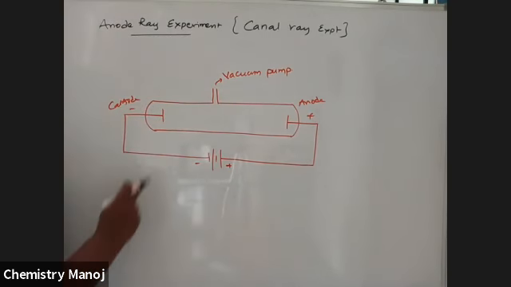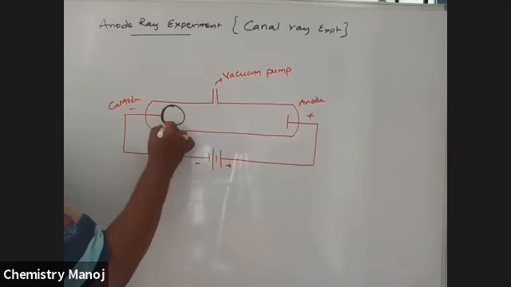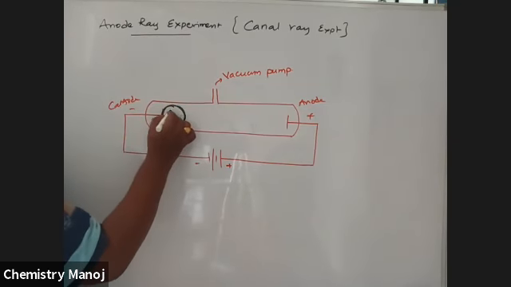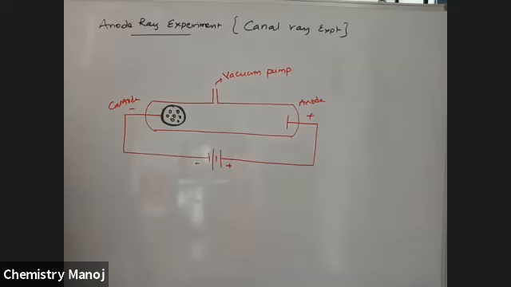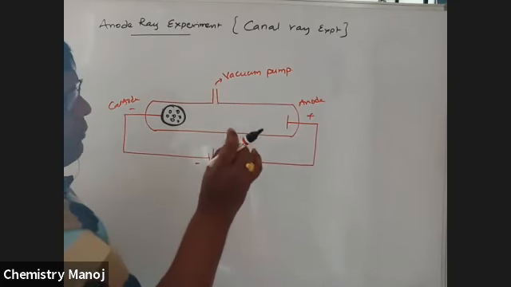Now, instead of this metal plate, a perforated cathode is used. Perforated means small holes are there. So these are the holes. A perforated cathode is used instead of the ordinary cathode. In the previous case, there is air or something at 0.01 mm of Hg pressure.